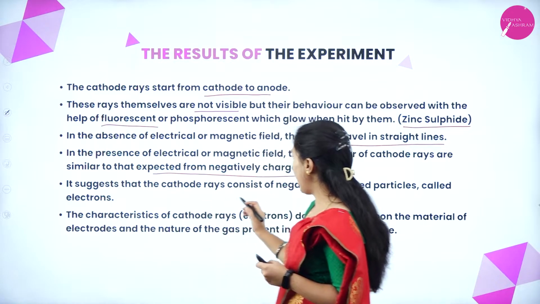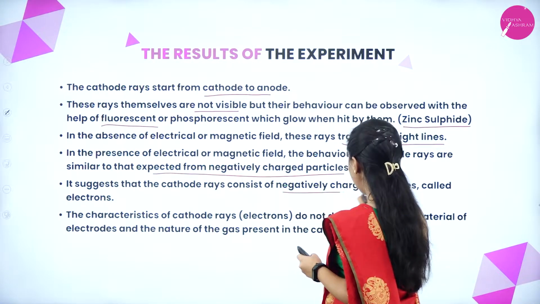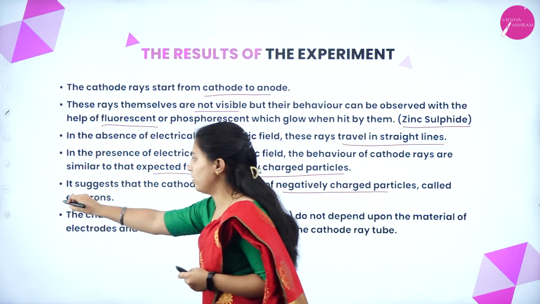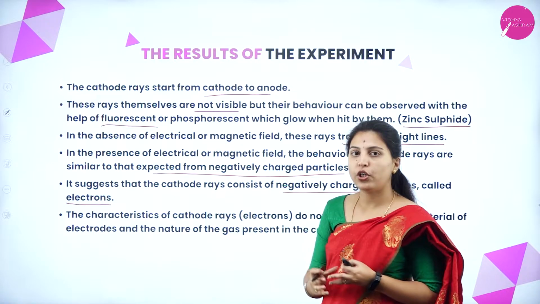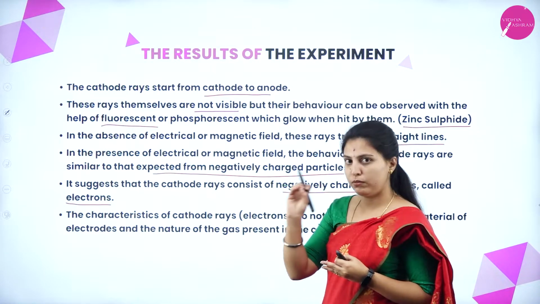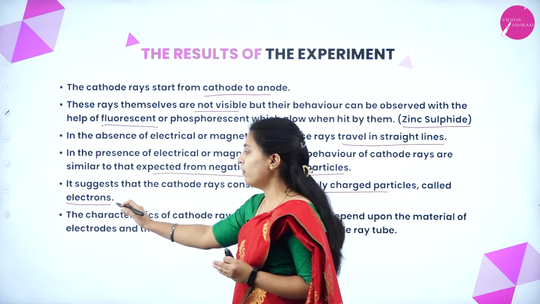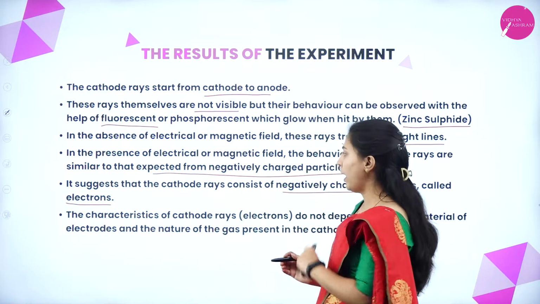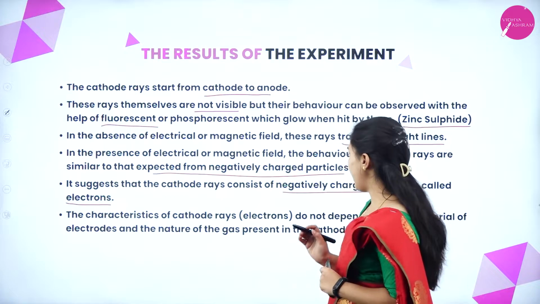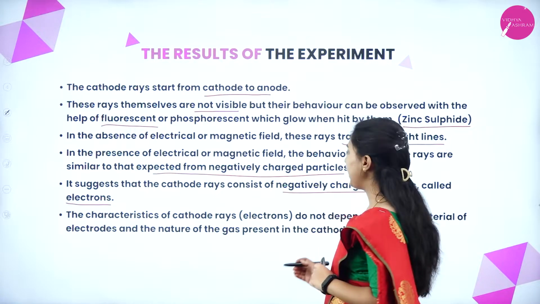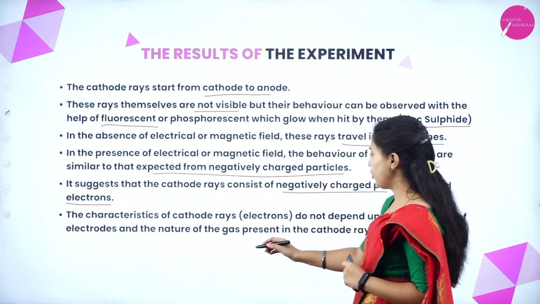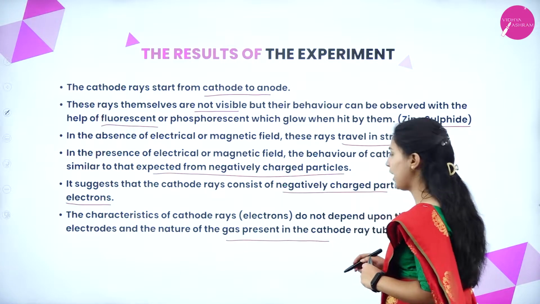It suggests that the cathode ray consists of negatively charged particles called electrons. The particles moving from cathode to anode are negatively charged, so we can conclude that they are electrons. The characteristics of cathode rays do not depend on the material of the electrodes or the nature of the gas present in the cathode ray tube.